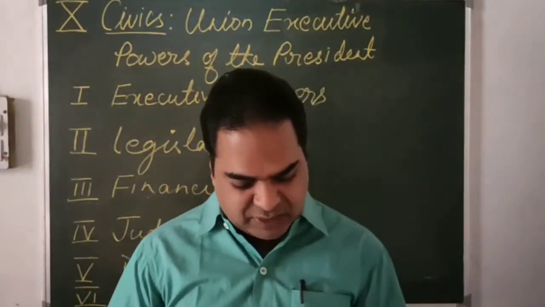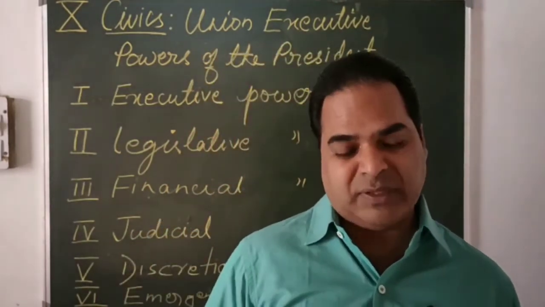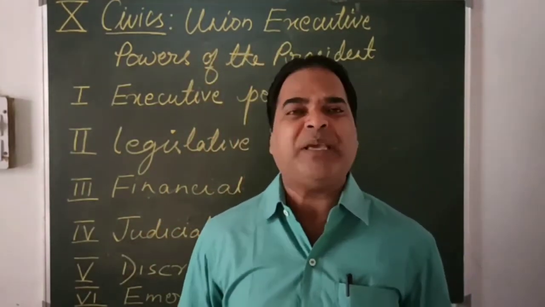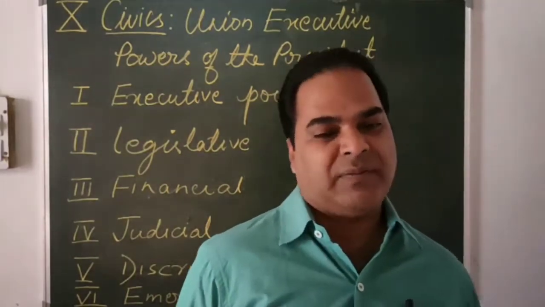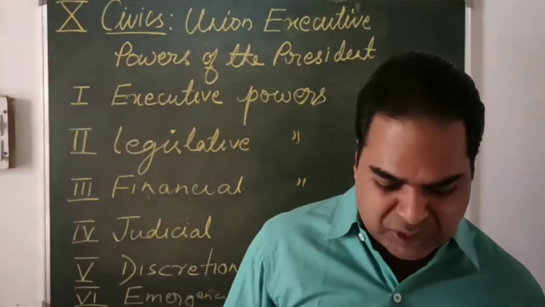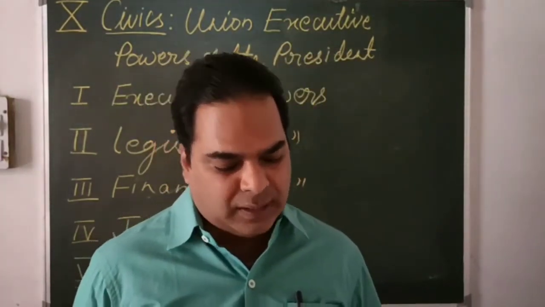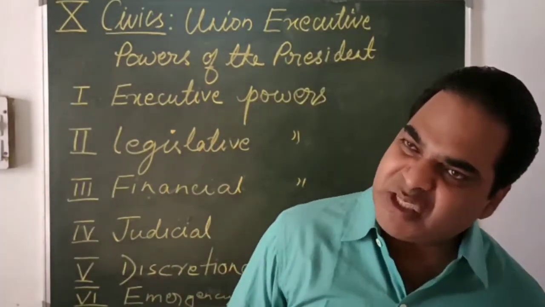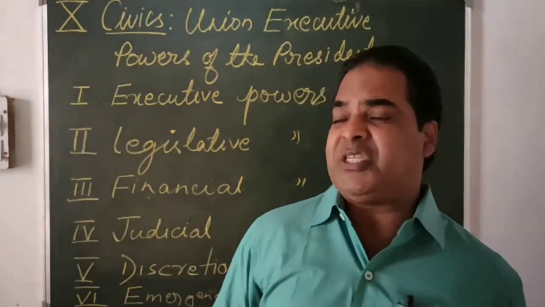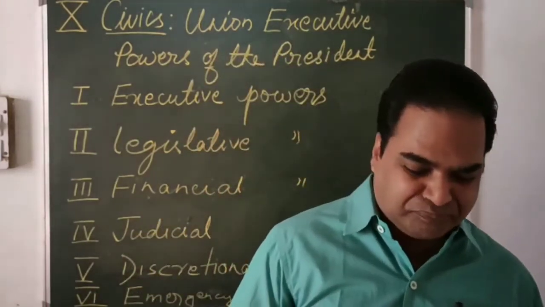The next one we have is the chairman of UPSC, the Union Public Service Commission, who is also appointed and can be removed by the president. Then we have the chairman of the planning commission, then again the economic commission. Then the chief election commissioner of our country is also appointed by the president.